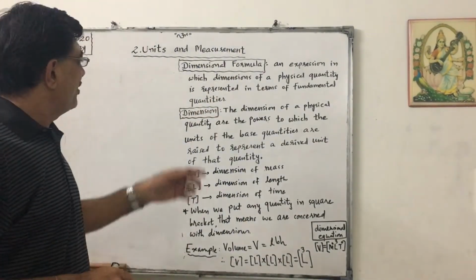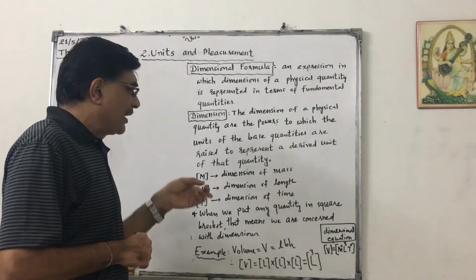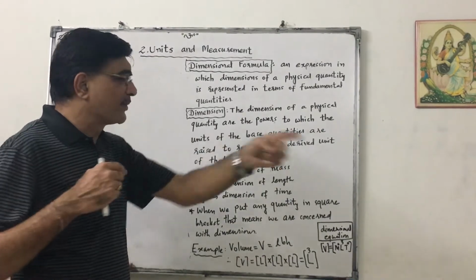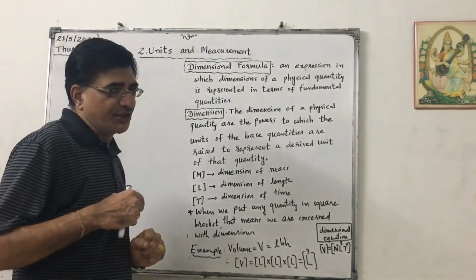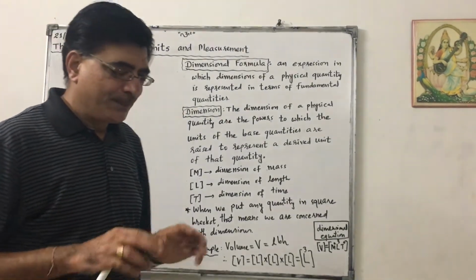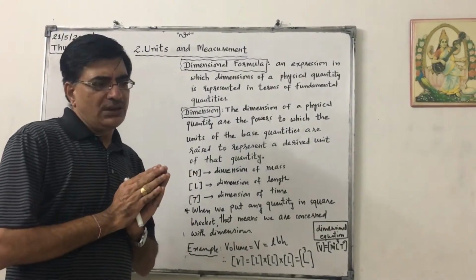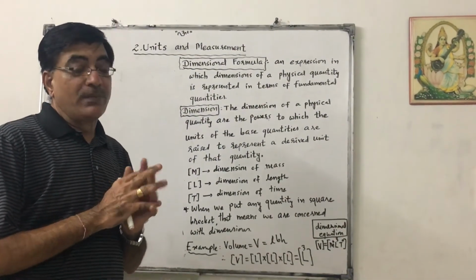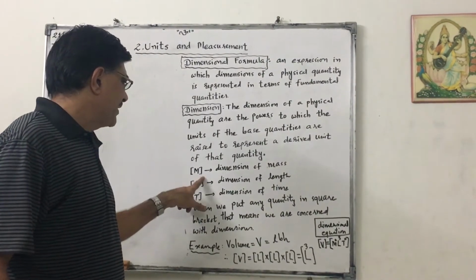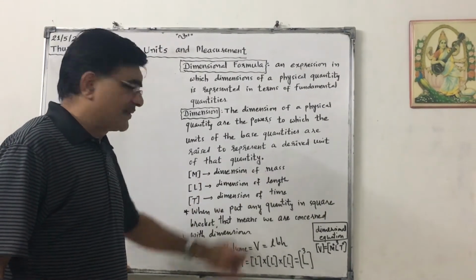Now what is dimension? The dimensions of a physical quantity are the powers to which the units of the base quantities are raised to represent a derived unit of that quantity. Somewhat difficult to understand. Let us take an example. If I want to talk about mass, it can be written in square brackets, M. This represents the dimension of mass.